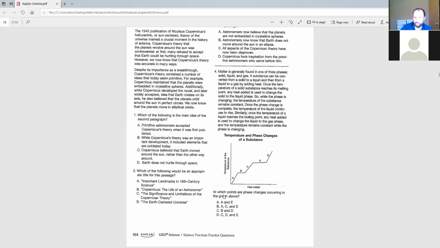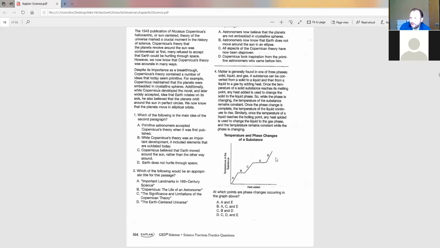So at which points are we changing states of matter? A says A and E. B says A, C, and E. C says B and D. And D says C, D, and E.